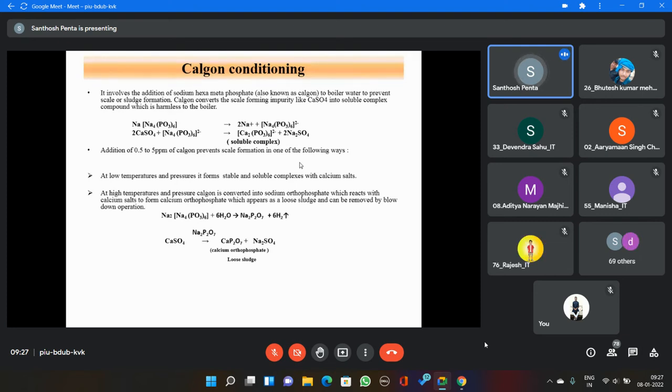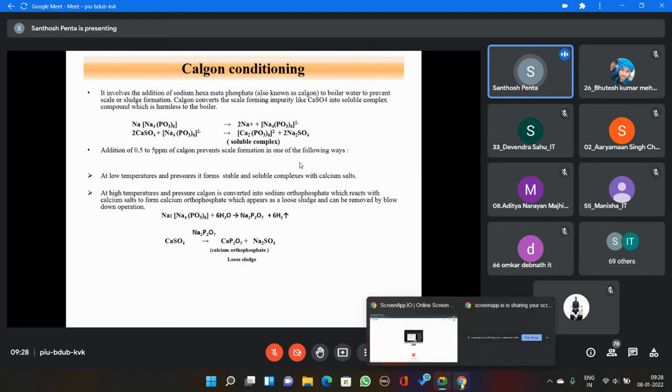What is carbonate conditioning? What is the chemical formula of phosphate conditioning? What are the metal phosphates? Like this, some questions we may ask in your examination. You have to remember the internal treatments. There are a number of internal treatments, but out of those, these four are very important.